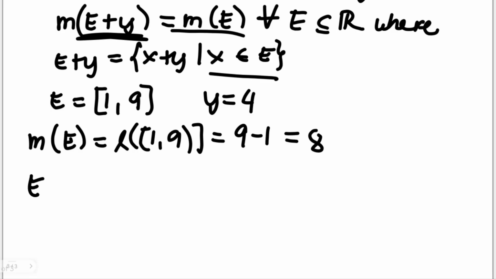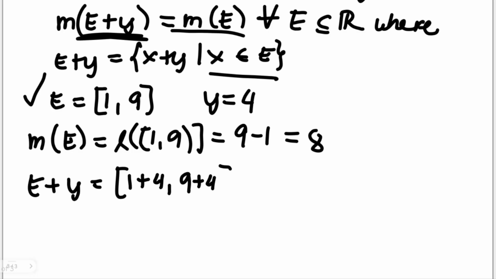What if we have E plus Y? That would mean we're going to add 4 to all the elements in our interval E, which is 1 and 9. That would mean 1 is no longer the lower bound: 1 plus 4, you will have here 5, and then your 9 becomes 13, because we're adding 4 to all of them. It can look like this: 1 plus 4 and then 9 plus 4. Of course, all the entries between them are added by 4. So this is actually, again, 5 and 13.